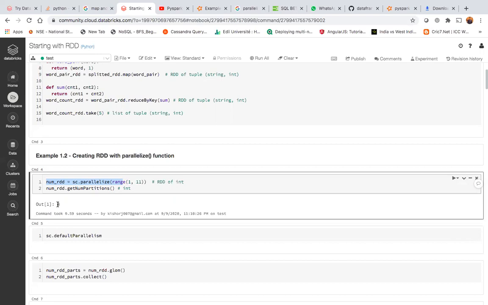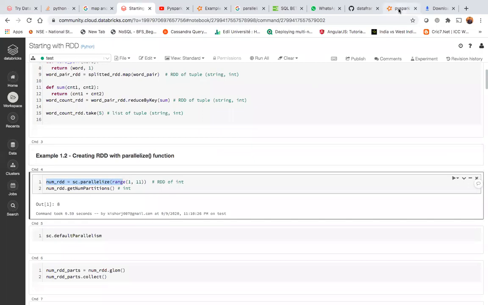It's a common interview question: what is the default number of partitions in Spark? Most people answer 200, because it's officially mentioned that the default partitioning is 200. But it's subjective. If the default is 200, then why are we seeing 8 here? There are different scenarios where default partitioning works differently. When I convert a standalone Python collection to an RDD, the default number of partitions will be 8.